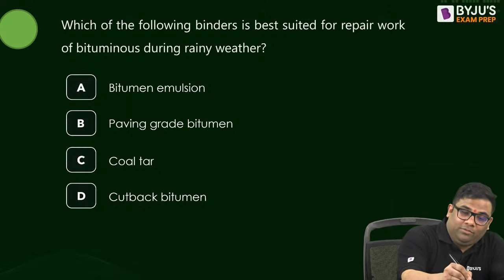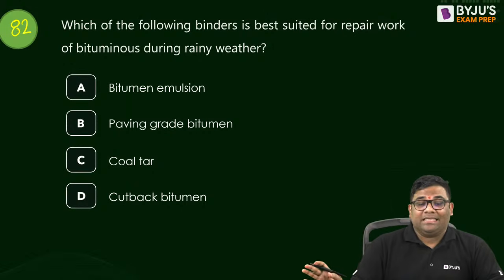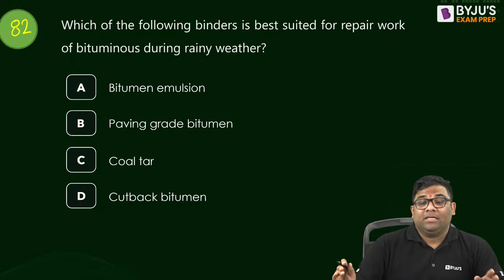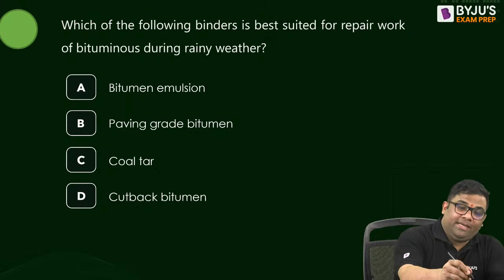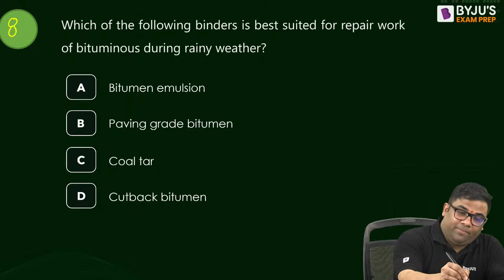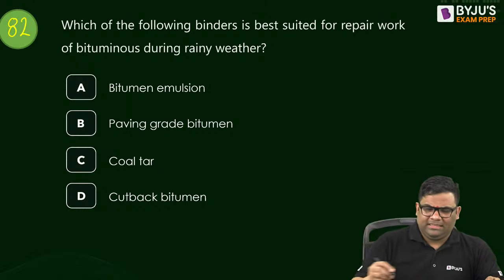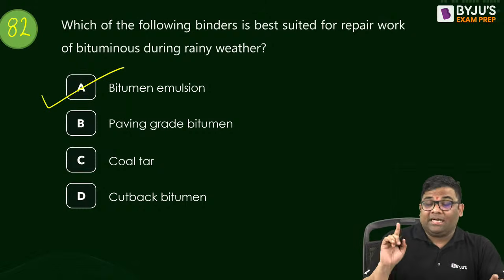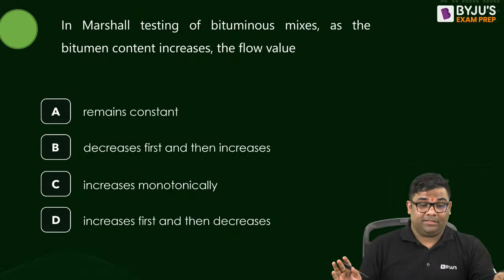Question number 82. Which of the following binders is best suited for repair work of bituminous during rainy weather? It is a straightforward question actually. Yes, it is bituminous emulsion. See, cutback bitumen also is used for repair work, but for rainy weather, bitumen emulsion is best.